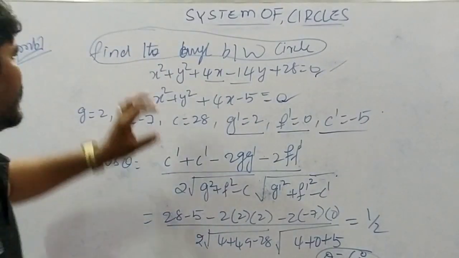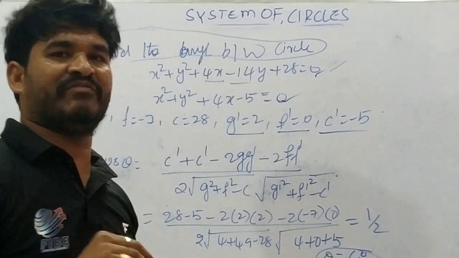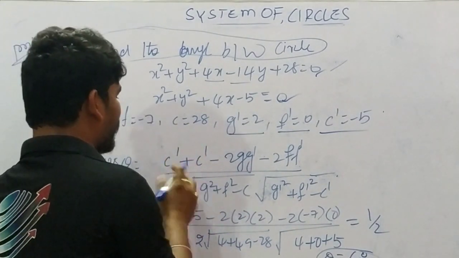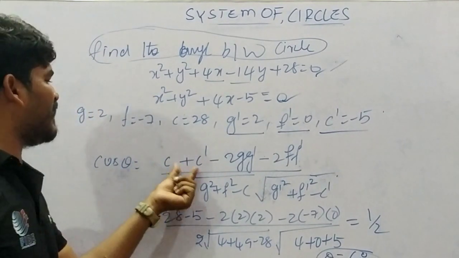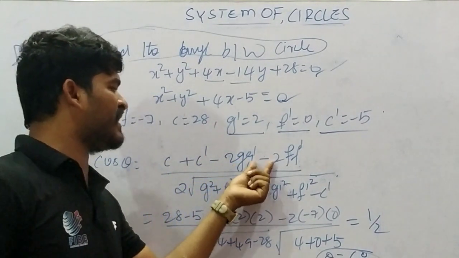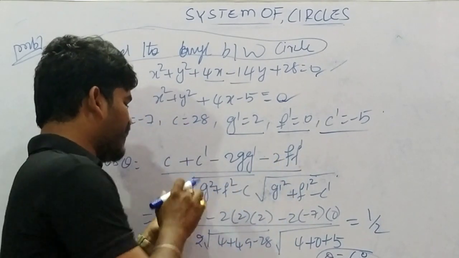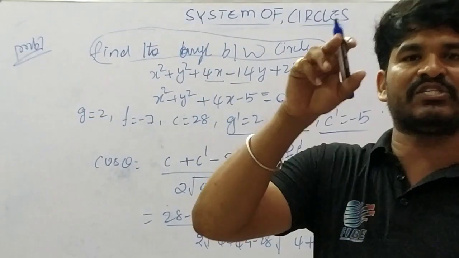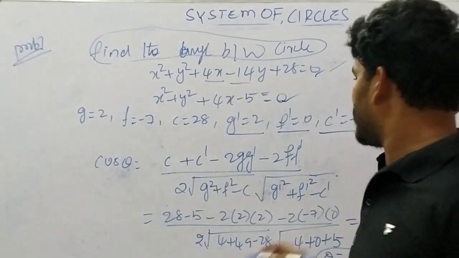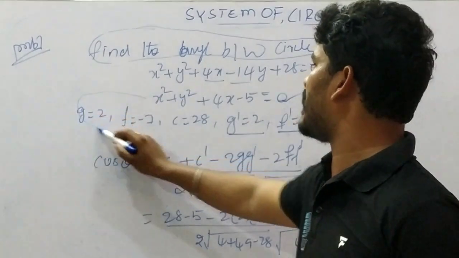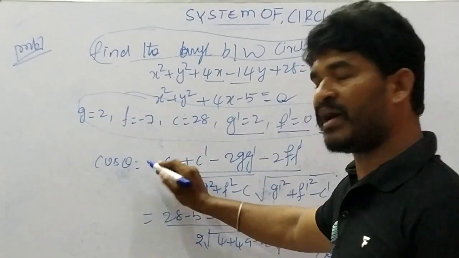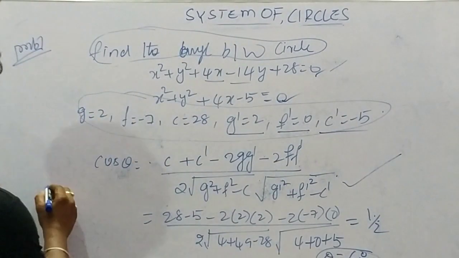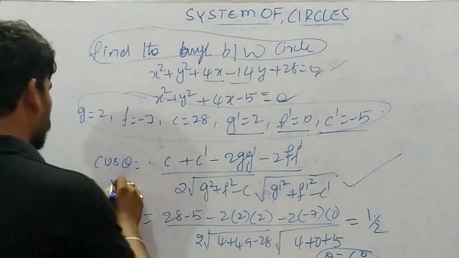So we already know that we are going to find the angle between two circles, and the formula is cos theta equal to (c plus c' minus 2 g g' minus 2 f f') divided by 2 into root of (g square plus f square minus c) into root of (g' square plus f' square minus c'). You know this formula; substituting all these values, we will get 1 by 2. So cos theta equal to 1 by 2.